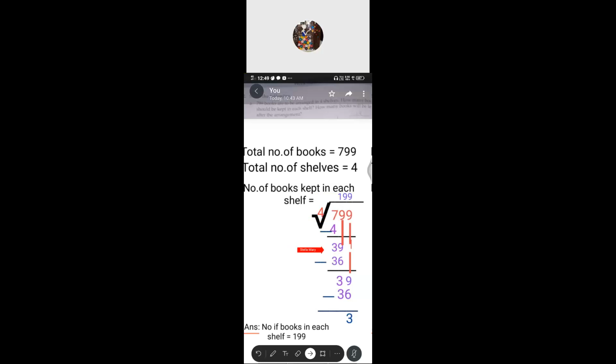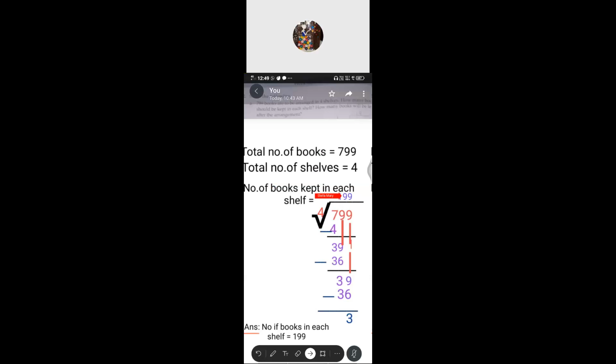So how many times are you getting? Can anyone recite the 4 table? 4 ones are 4, 4 twos are 8, 4 threes are 12. Like this, if you keep on going, 4 nines are, isn't it? 4 nines are 36. So 4 is in 39, 9 times. So we have to write 9 above the dividend. Got it?